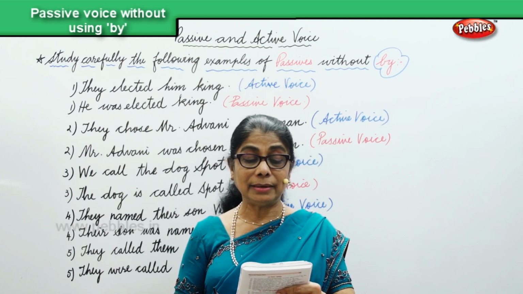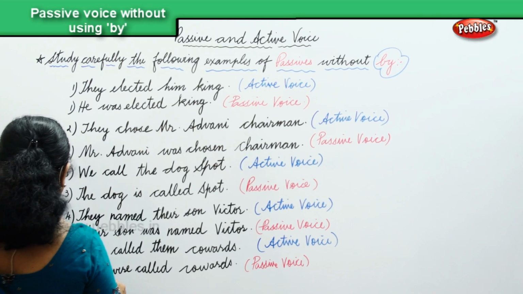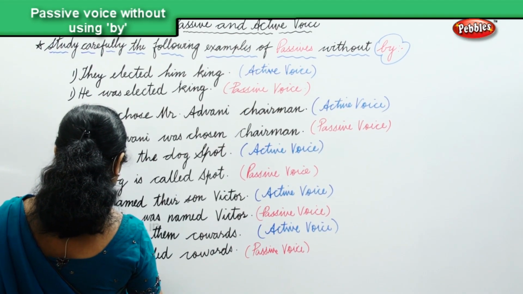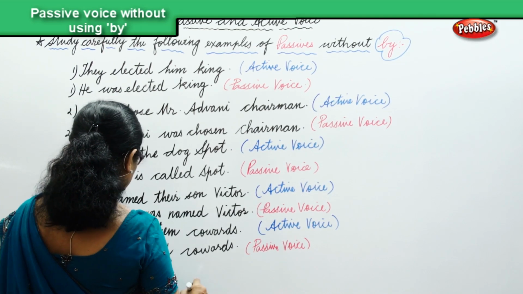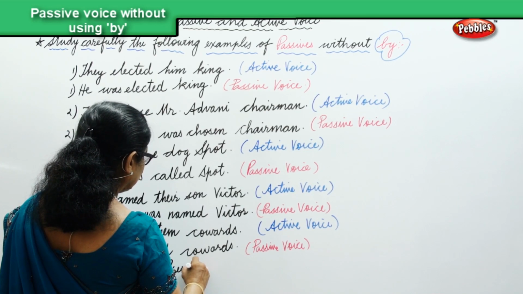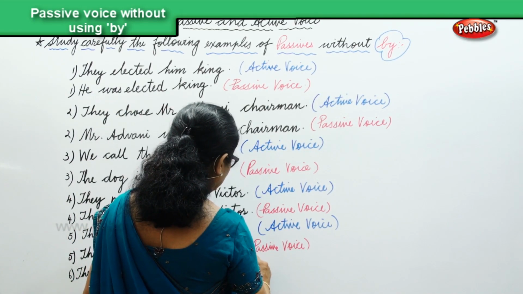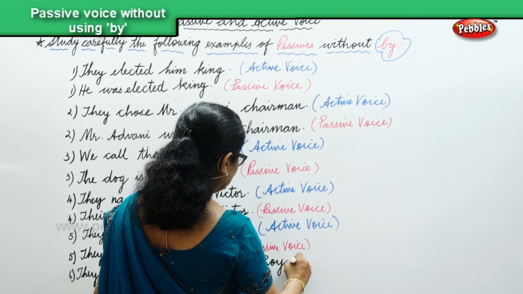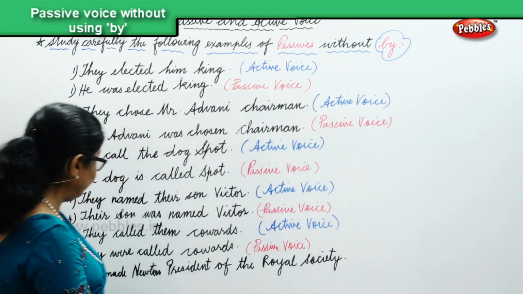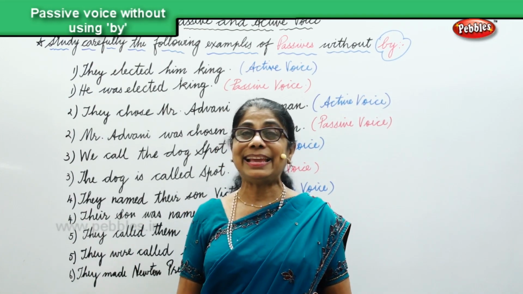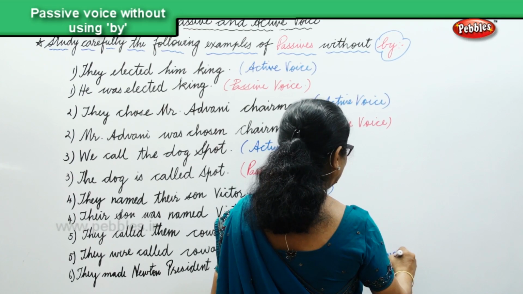They made Newton president of the Royal Society, and that is the active voice.